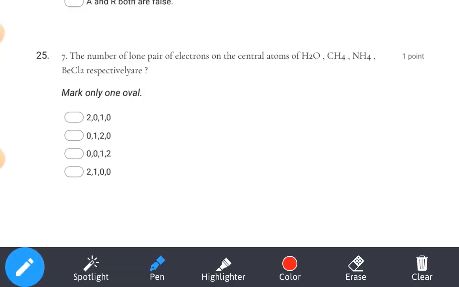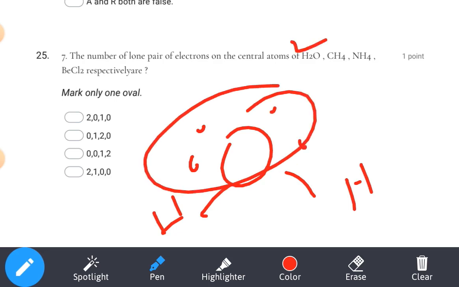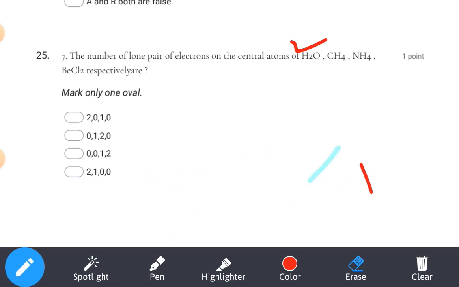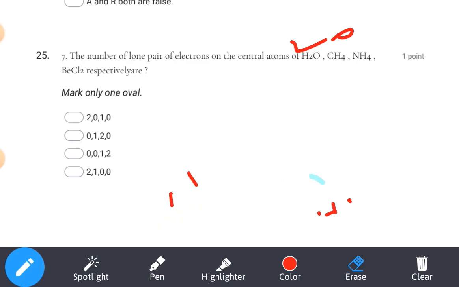Seventh question. The number of lone pairs of electrons that are present on H2O. So if you observe here, there are two lone pairs for the first one. Next one is CH4. Is any lone pair there? No, no lone pair, so it is 0. Next one, ammonia.